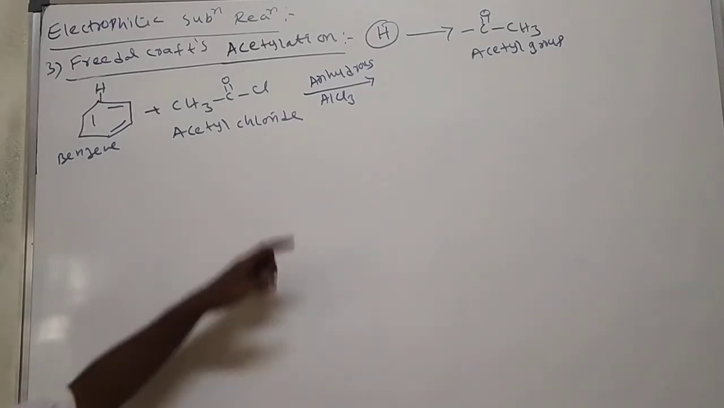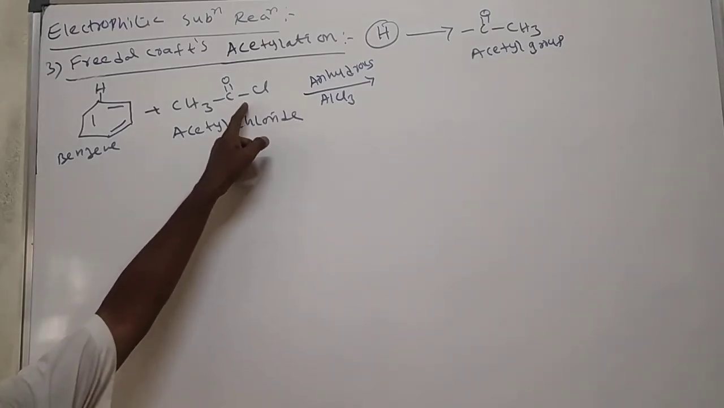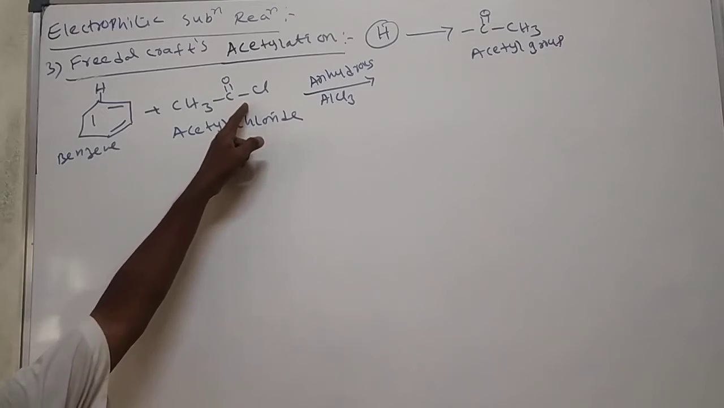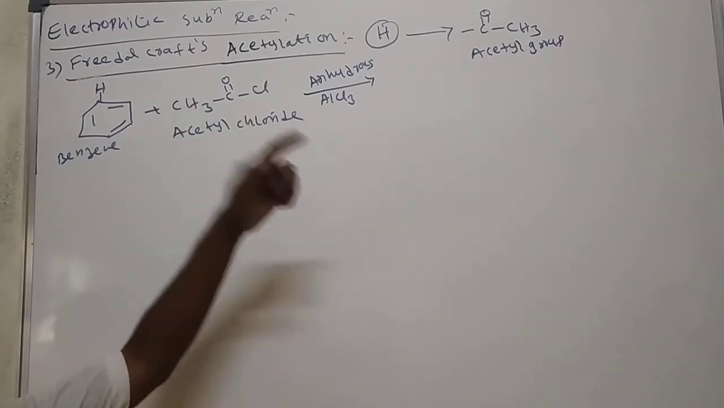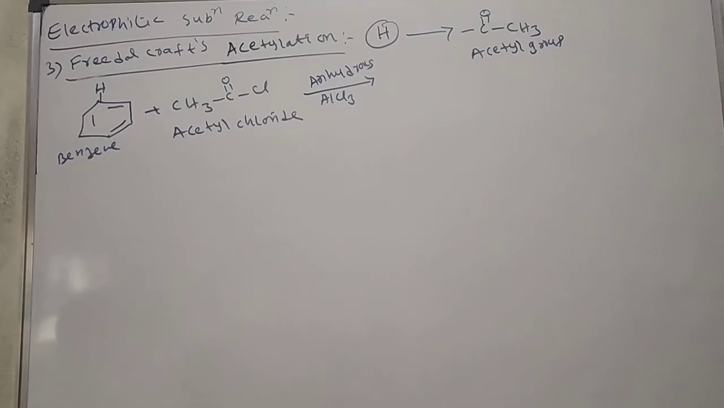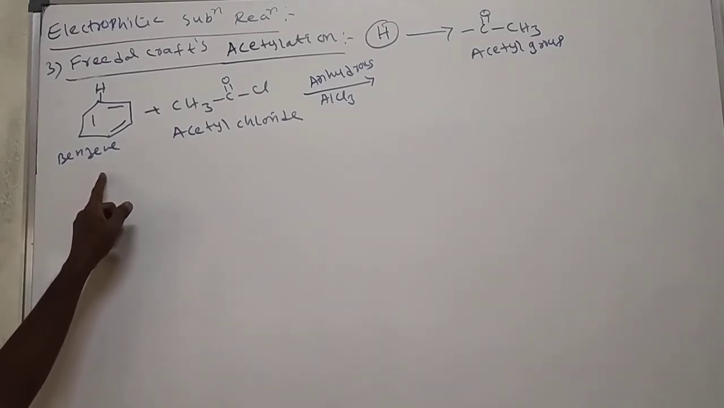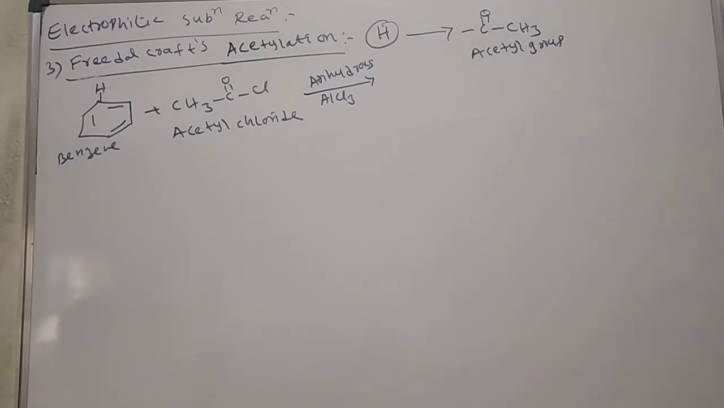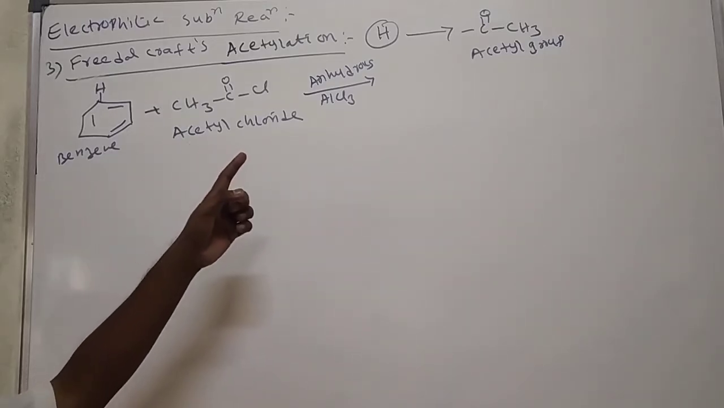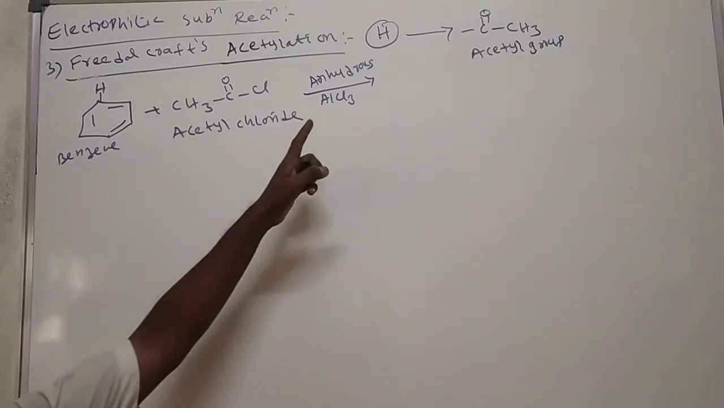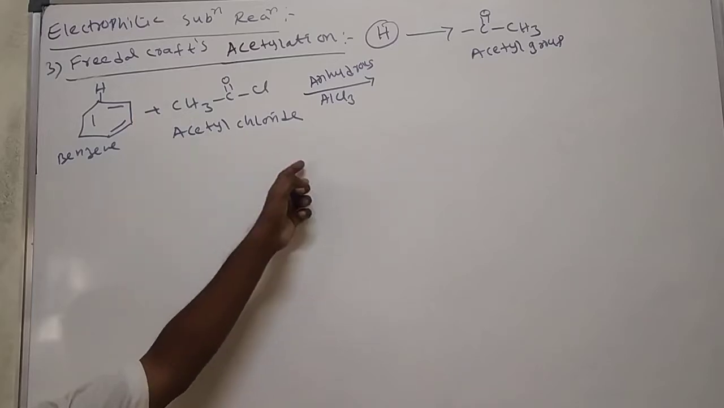Again I am taking anhydrous. Why? If you use hydrous, water reacts with the acetyl chloride and forms acetic acid. This acetic acid does not react with the benzene and we will not get the Friedel-Crafts acetylation product. We will get other products. But what we need is the Friedel-Crafts acetylation product. That's why here we use anhydrous aluminum chloride.